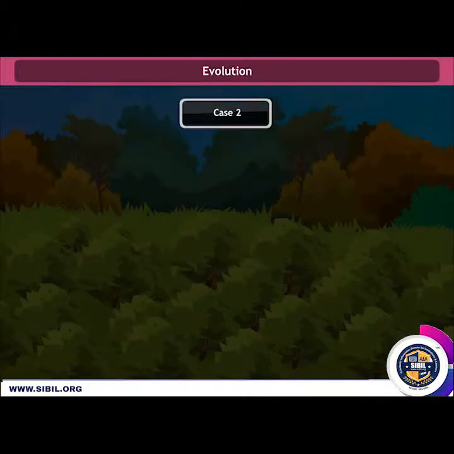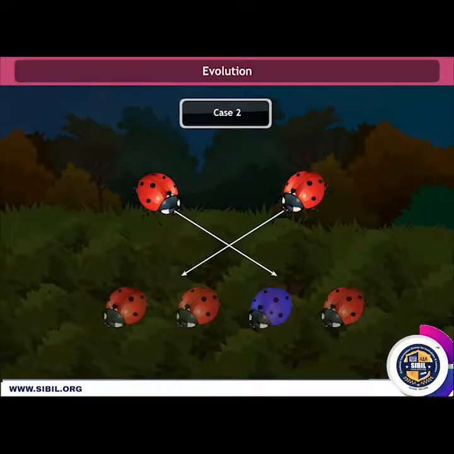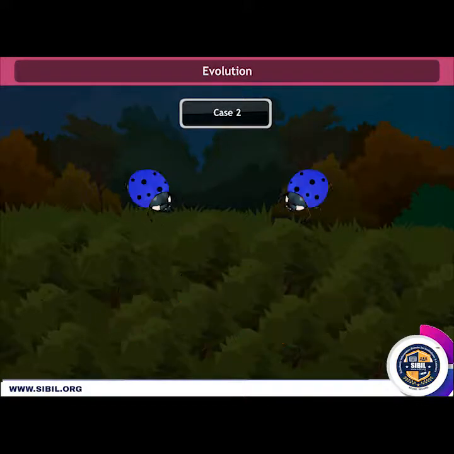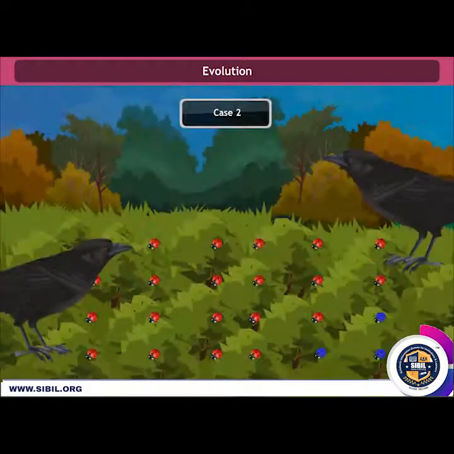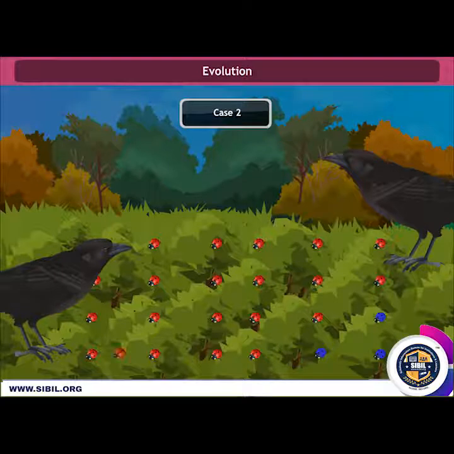Case 2. Again a color variation arises during reproduction, but now it results in a beetle that is blue in color. This beetle can pass the color on to its progeny so that all its progeny beetles are blue. Crows can see the blue colored beetles in the green leaves of the bushes as well as they can see the red ones, and therefore can eat them. In the population as it expands, there are a few blue beetles, but most are red.